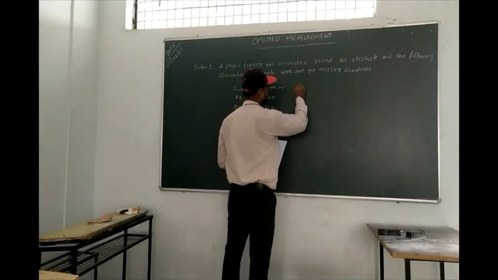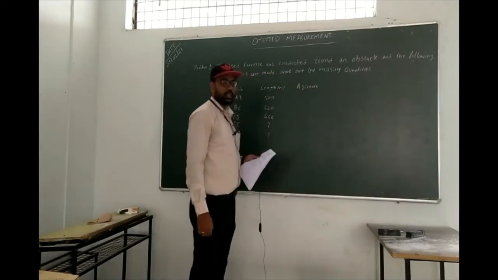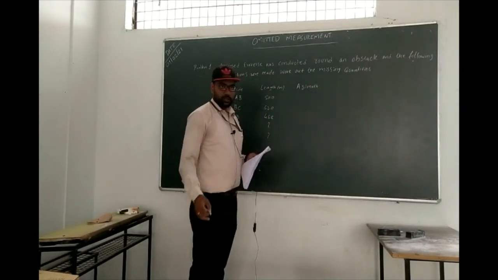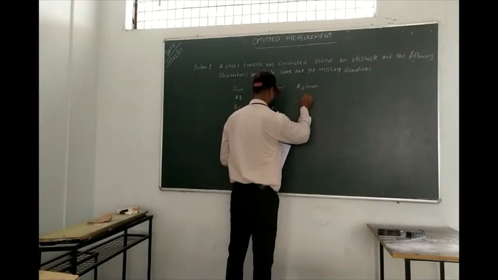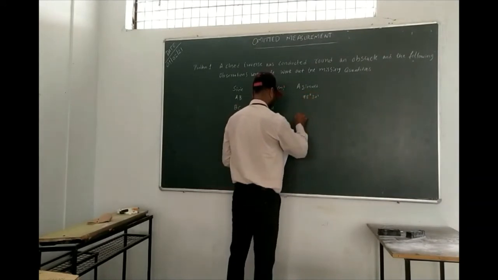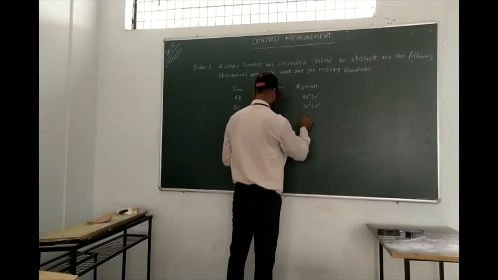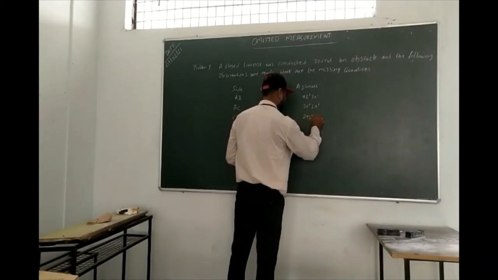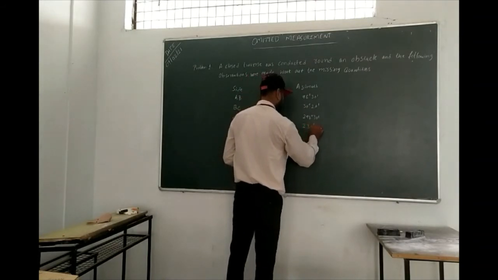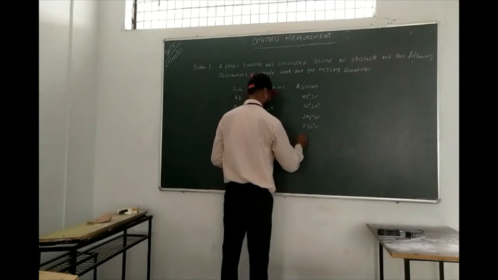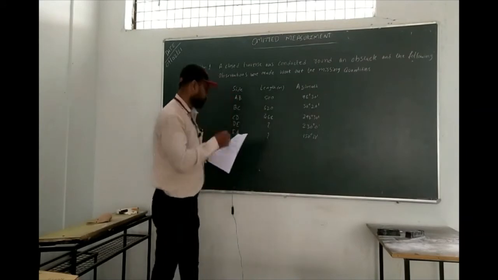Next here we are going to write bearing, or we can say azimuth. Azimuth is a person's name who discovered the bearing system. I am going to write the bearings directly: AB is 98 degree 30 minute, BC is 30 degree 20 minute, CD is 298 degree 30 minute, DE is 230 degree 0 minute, and EA is 150 degree 10 minutes.